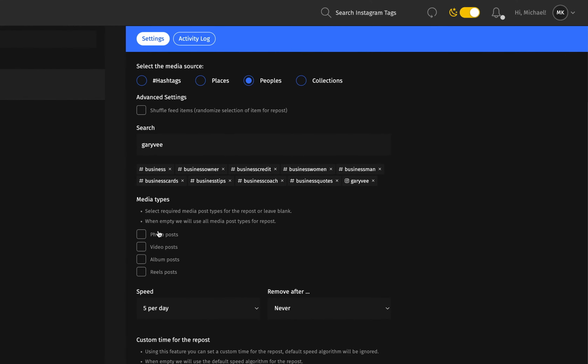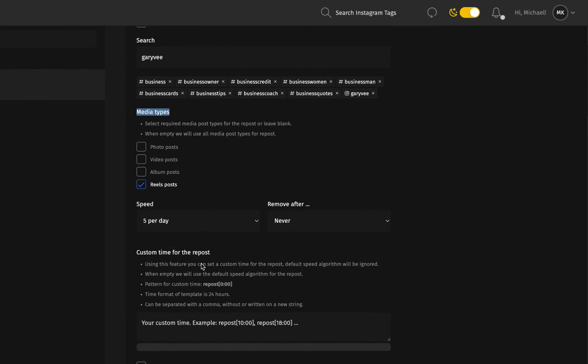Then you can select different media types, and that basically just determines what kind of post you want to repost. Do you want to repost photos, videos, album posts, or reels? Obviously right now reels are really, really hot. So that is something we really want to repost, because that will give you the most traction these days.